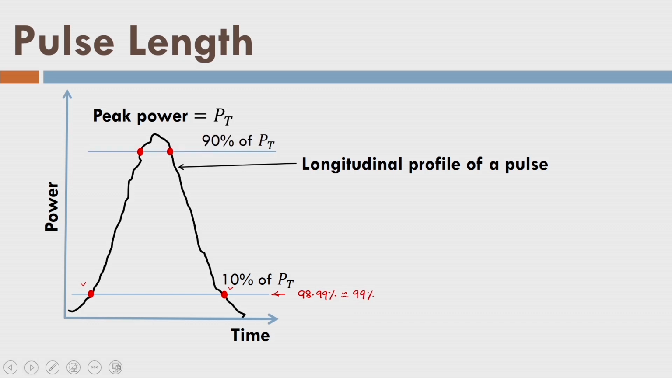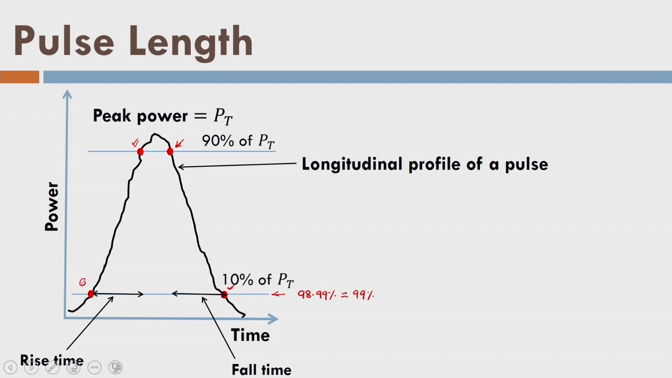Apart from that, if I see 90% of the peak power, I have marked these 2 points. From this point here to this point here, the longitudinal profile is rising up, and so we call it the rise time of a laser pulse. Similarly, from this point here to this point, the longitudinal profile will fall, so we call it the fall time. We are triggering a number of photons in a short duration. So, it reaches the peak power and comes back very fast. So, rise time and fall time are very small.